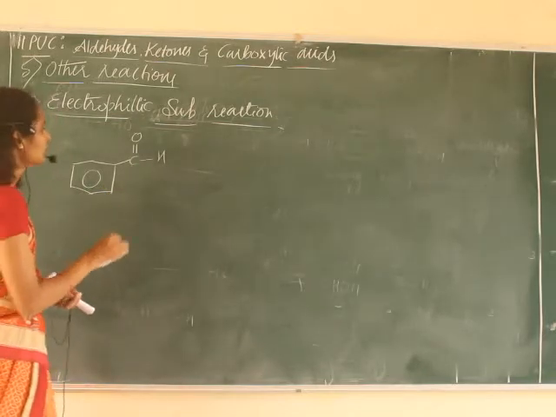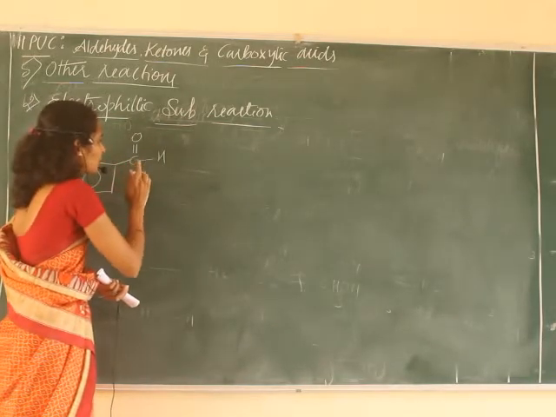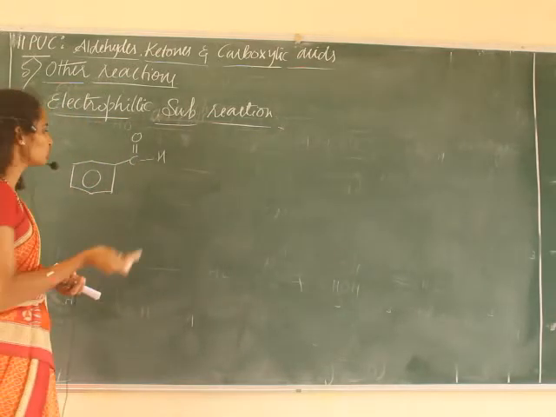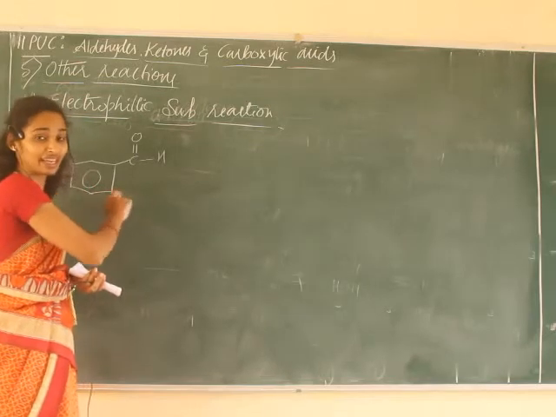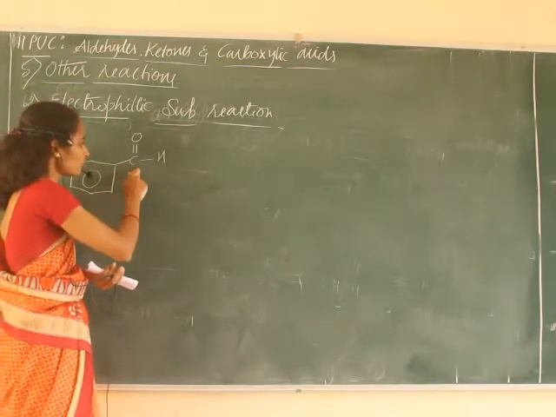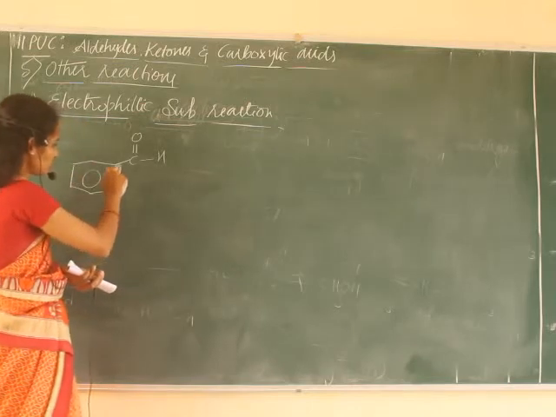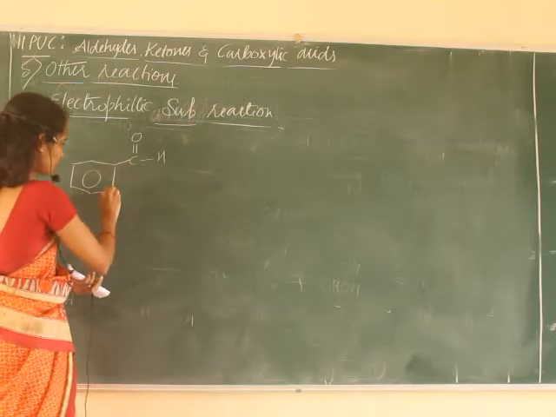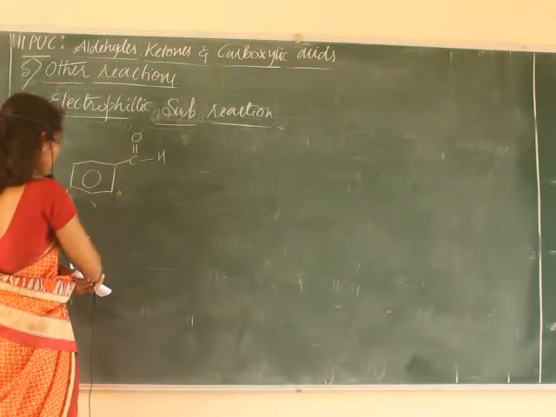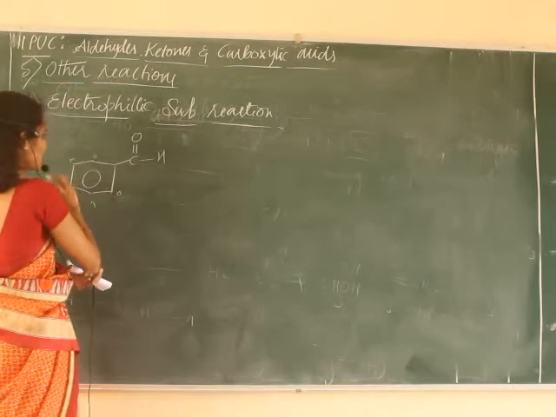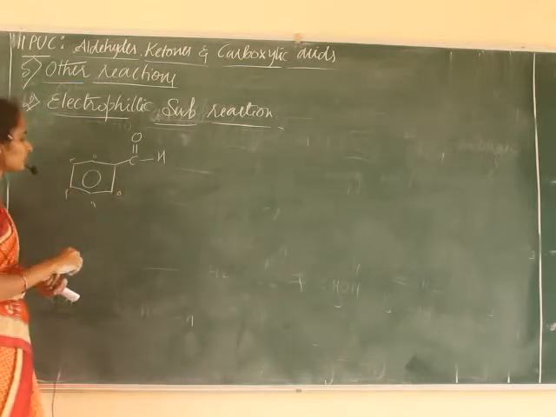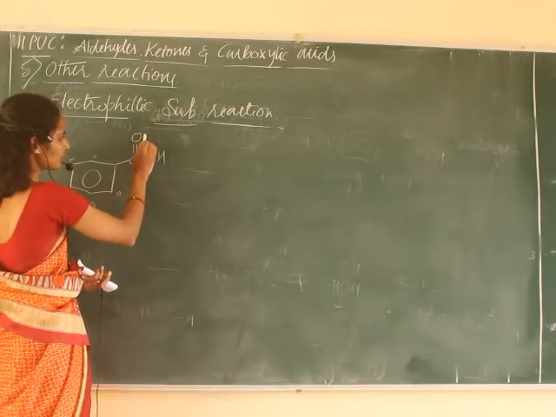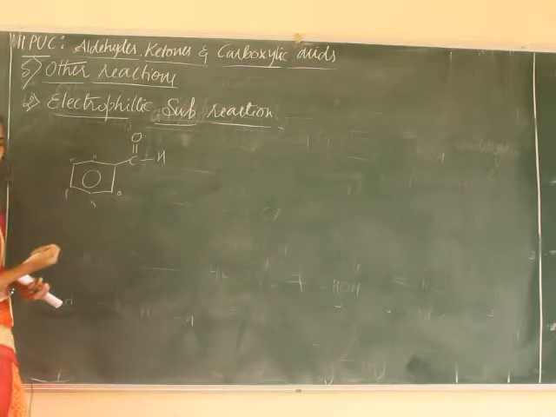Remember, hence these carbonyl groups direct the incoming electrophile to the meta position, because these are meta directing groups or ring deactivators, because they are electron withdrawing.